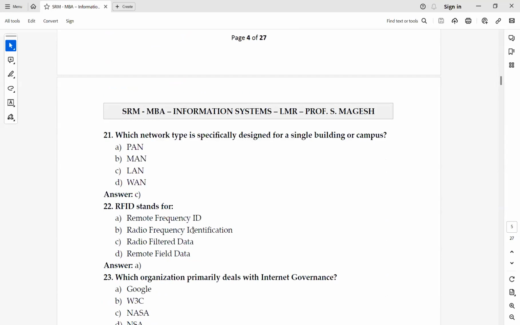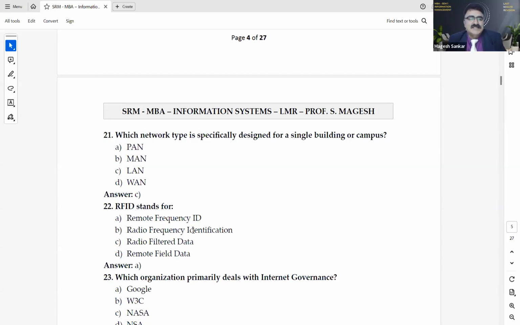Yes, sir. Which network type is specifically designed for a single building or campus? Answer C, LAN. Okay. RFID stands for option A, remote frequency ID. No, radio frequency ID. Who said that? Vetrivelan? Yes, you are correct. So this is the mistake you have identified. Very good. RFID stands for radio frequency identification.